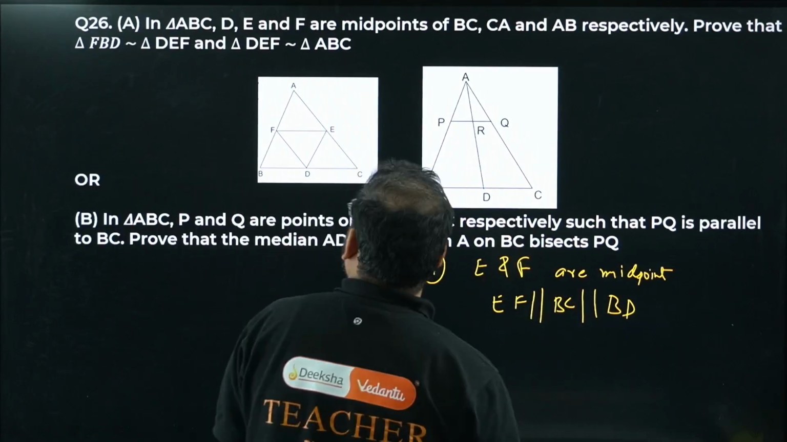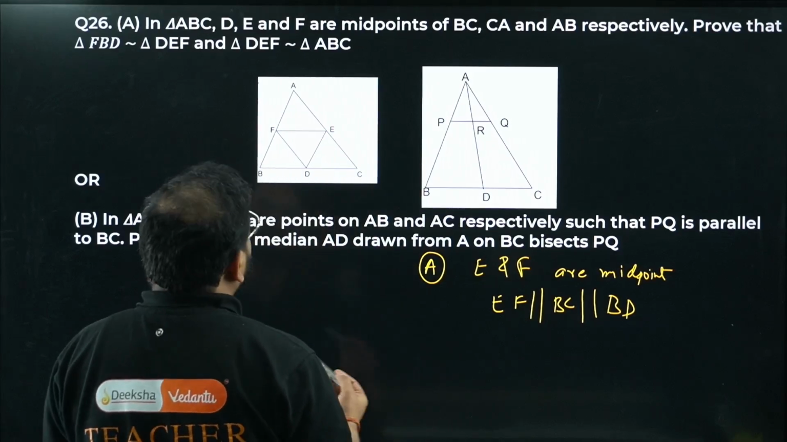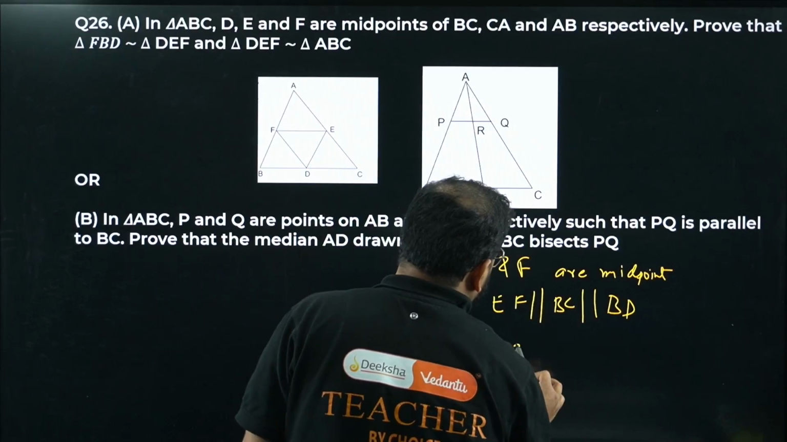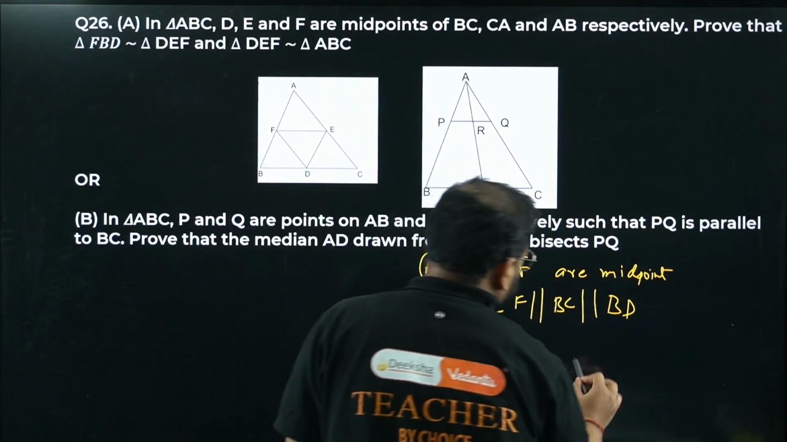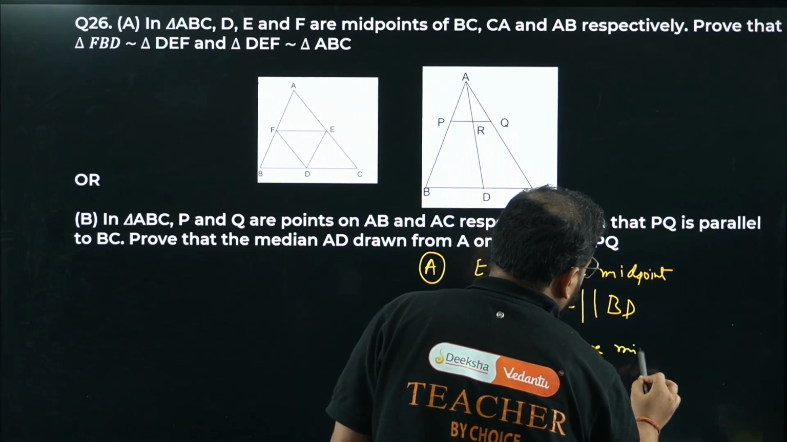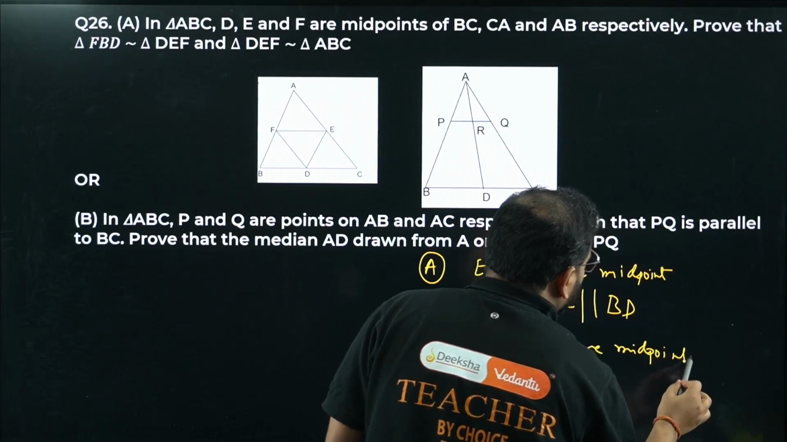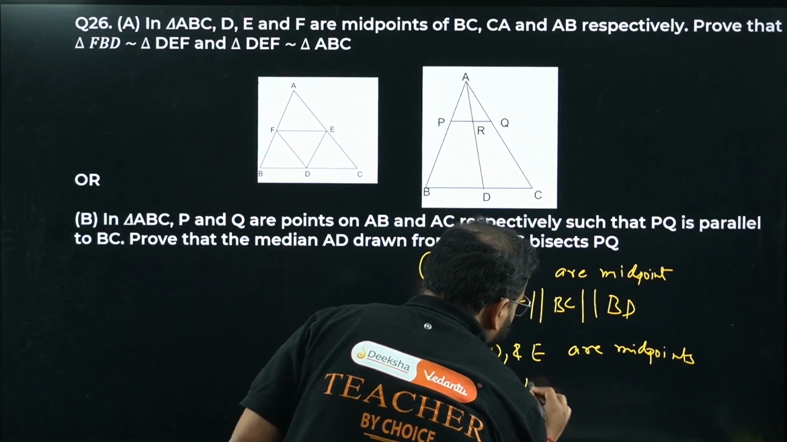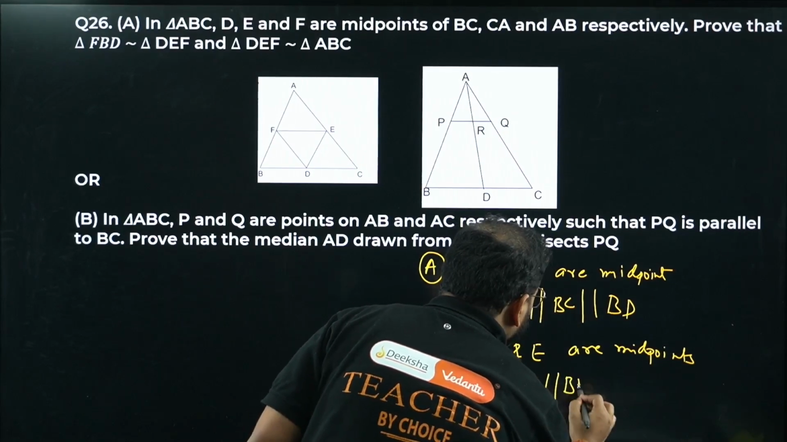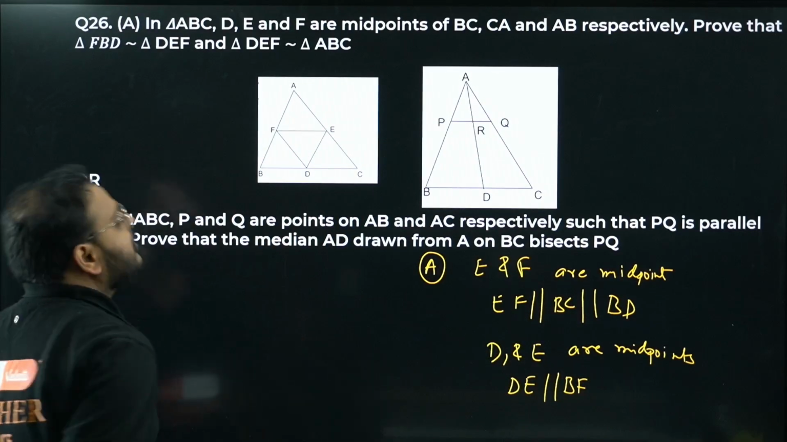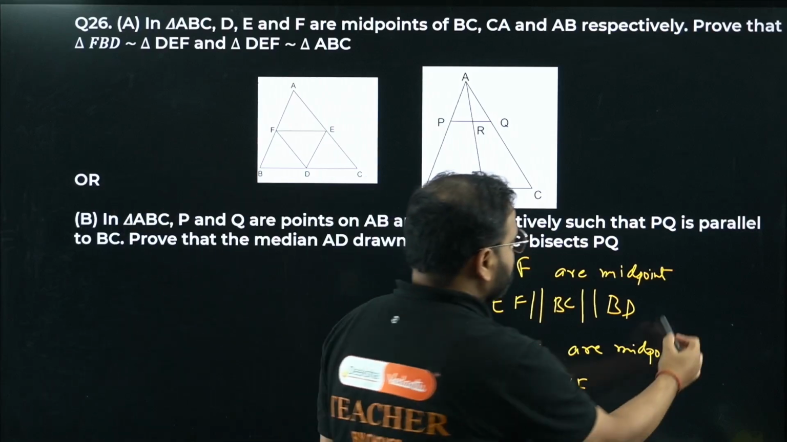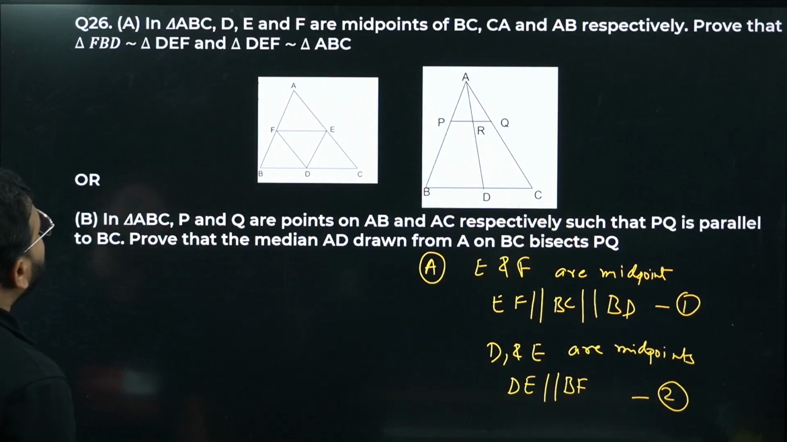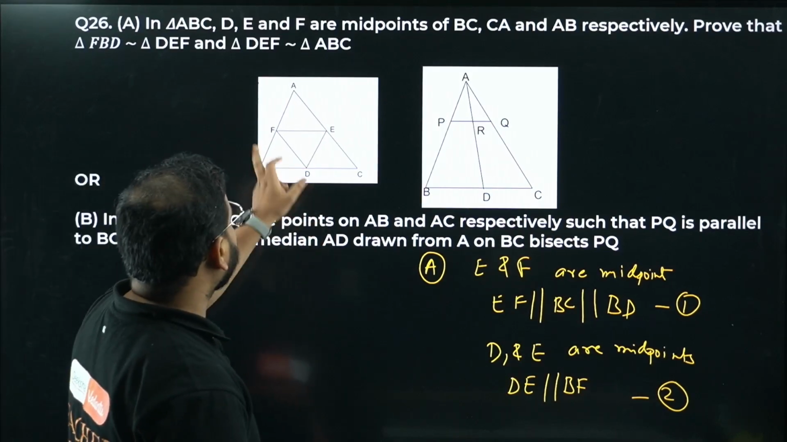We can also write it like this. Since we have D and E as midpoints, we can write DE is parallel to BF. Correct? So this can be my equation number 1 and this can be my equation number 2. We're looking for FBD and DEF.